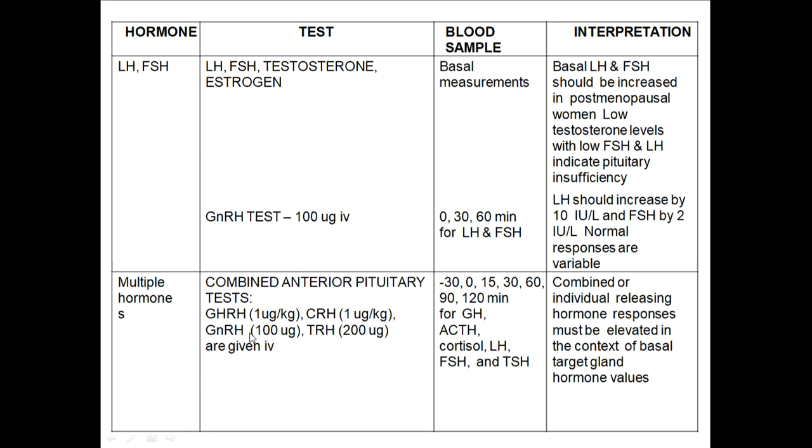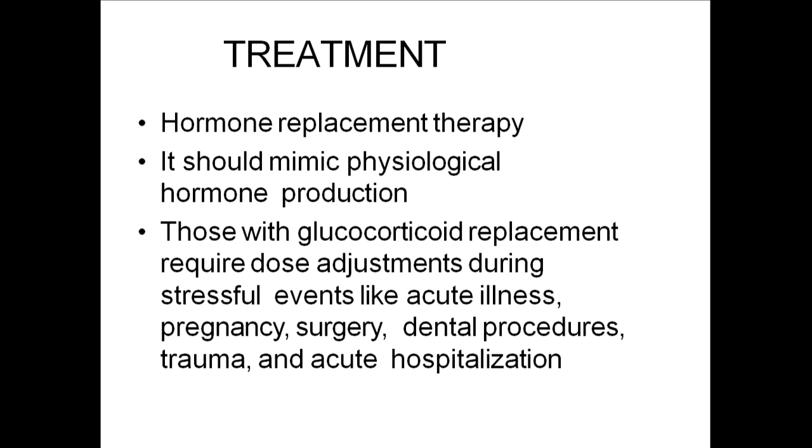All these are given IV at a time, and then at these timings, like 15 minutes, 30 minutes, 60 minutes, we will be measuring individual hormones: growth hormone, ACTH, LH, FSH, TSH. I told you already what the readings are and what minimum increase should be there in normal patients. So this is about provocative tests for hypopituitarism.